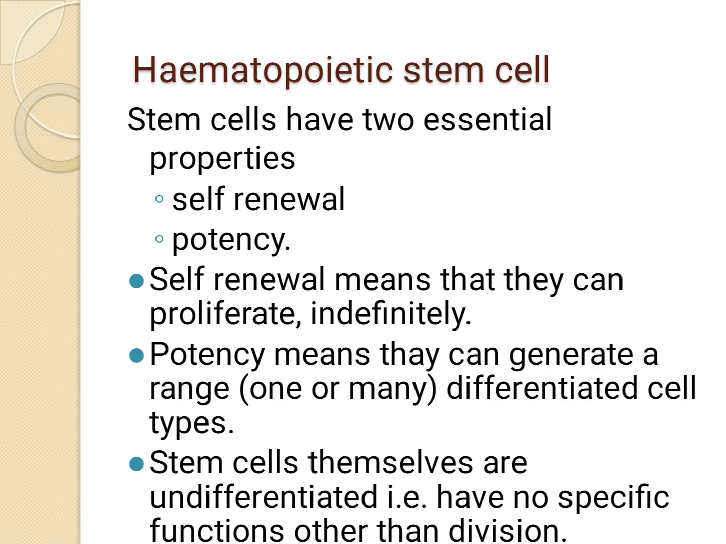Stem cells have two essential properties: self-renewal and potency. Self-renewal means that they can proliferate indefinitely, whereas potency means that they are able to generate a range, it may be one or many, types of cells. Stem cells themselves are undifferentiated, with no specific functions other than division.